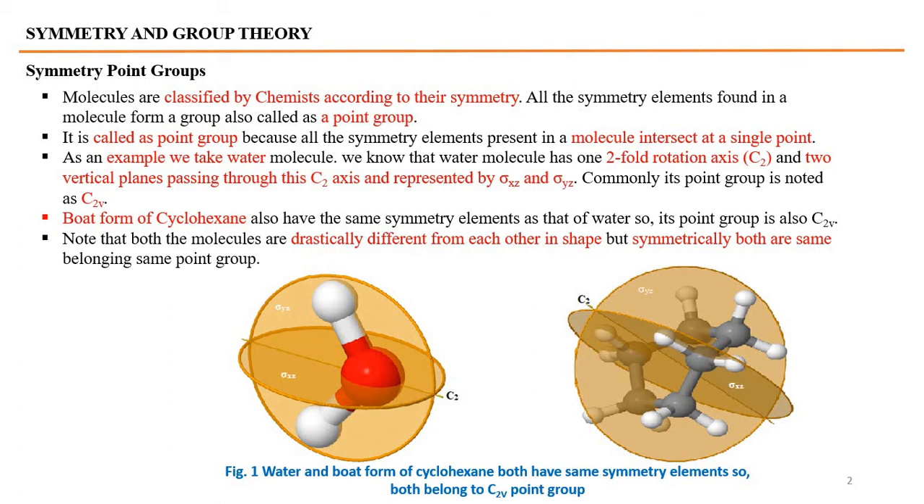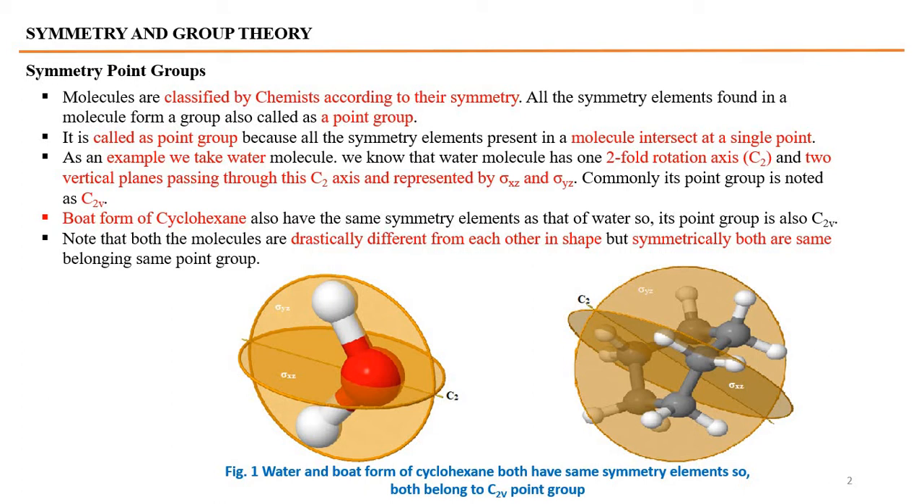We will talk about the point group here. Molecules, we have discussed that every molecule has some symmetry elements in it. All the symmetry elements of a molecule actually intersect each other at a single point. They are joined at a single point, so they are called a point group. The molecules can be classified depending upon the symmetry elements in those molecules into different point groups.